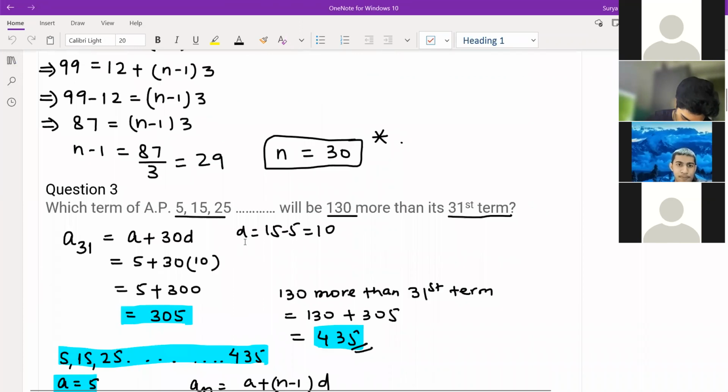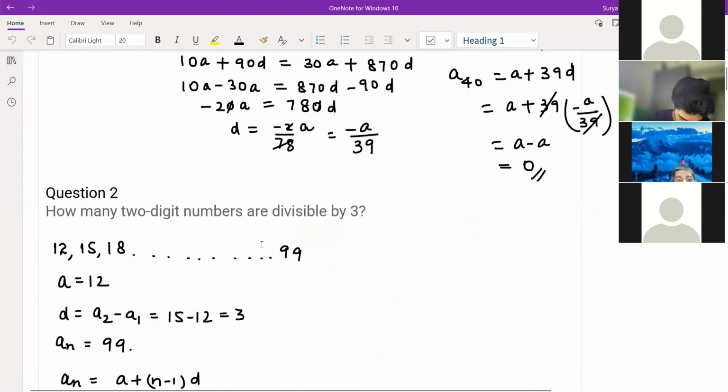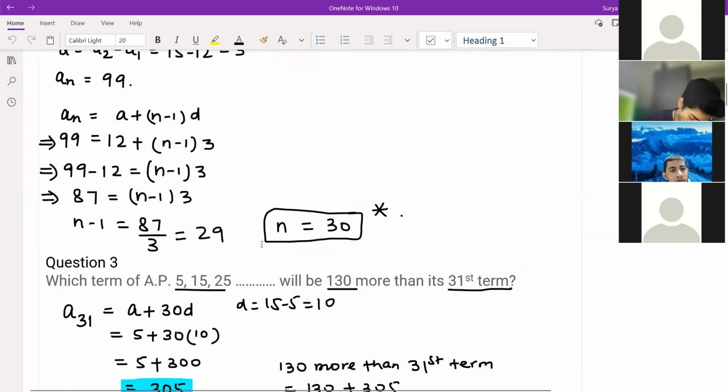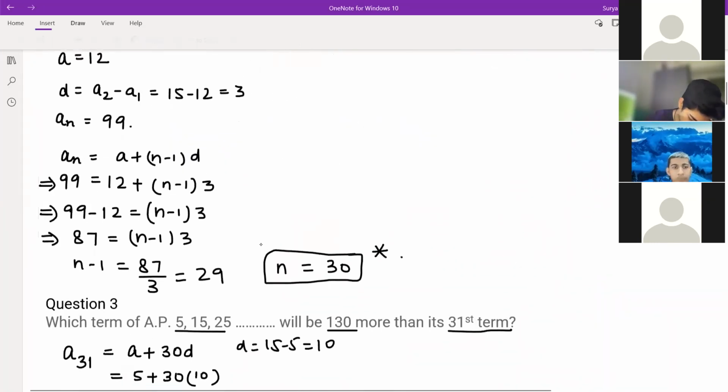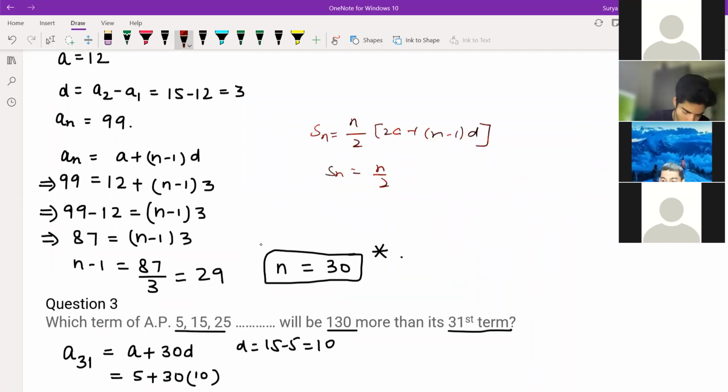All these questions we have done. Actually, you try, children, now. You can try, I think. Shreyas, still keep on doing. You understand the concept. Shreyas, n by 2 into 2a plus (n minus 1) into d, you know this concept, right? Then Sn is equal to n by 2 into a plus l. You know this one. So keep on trying to do the questions based on AP.